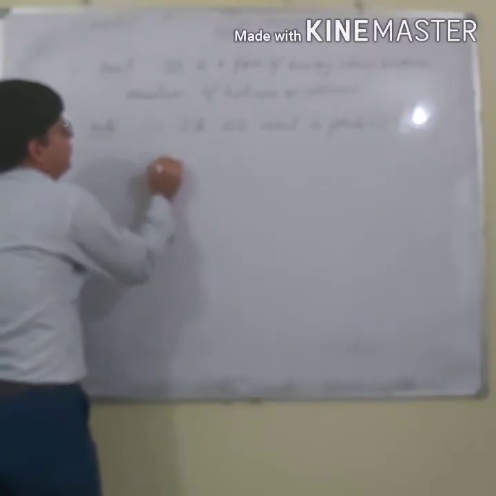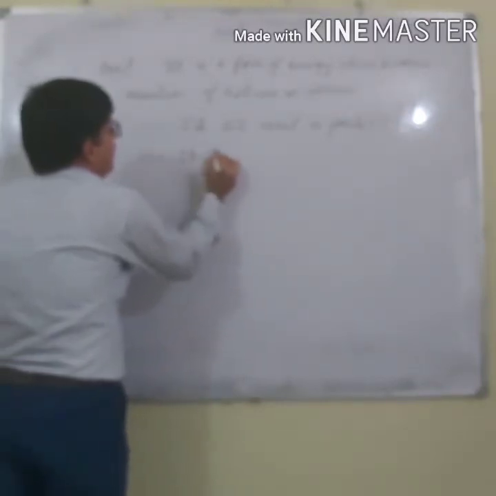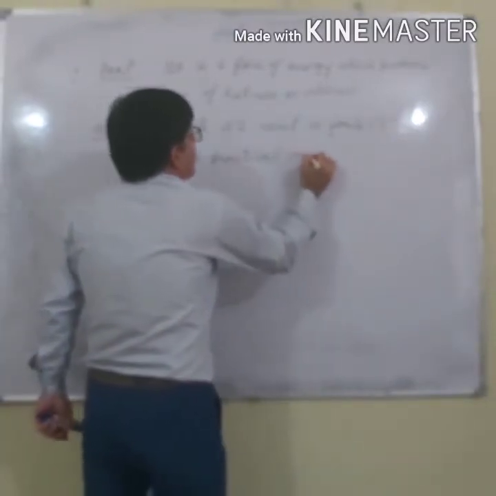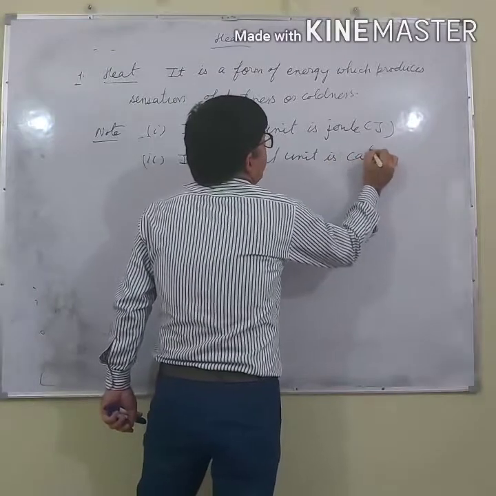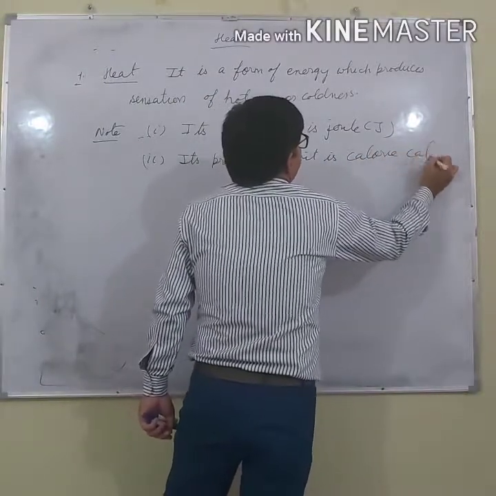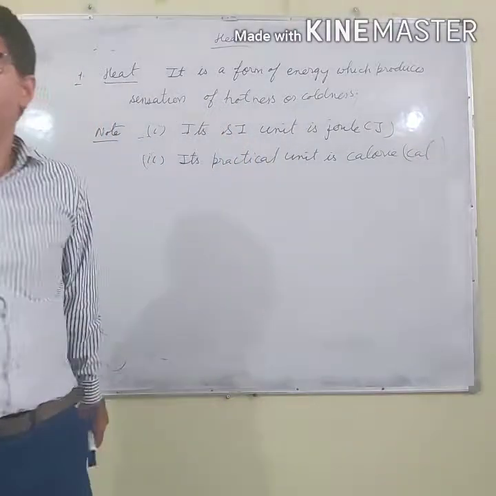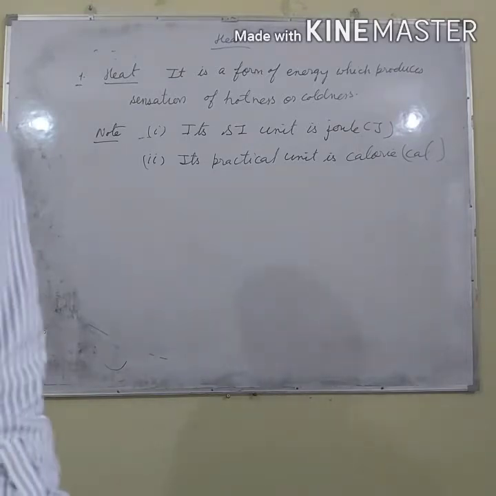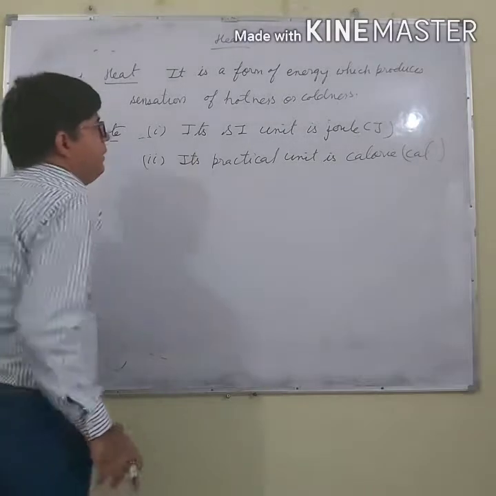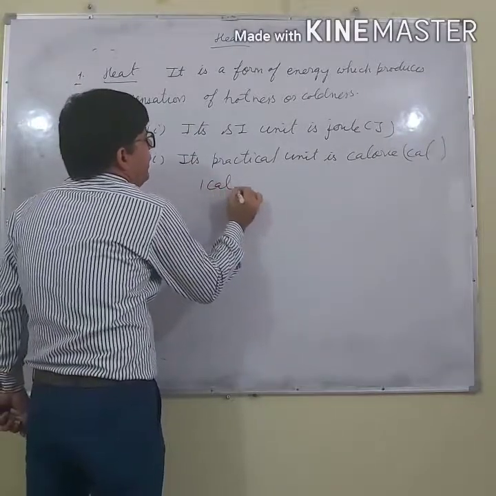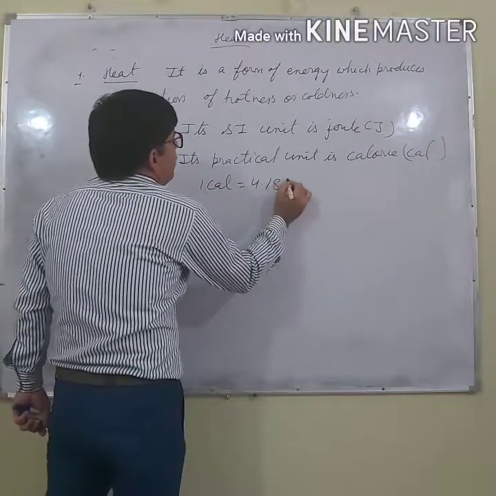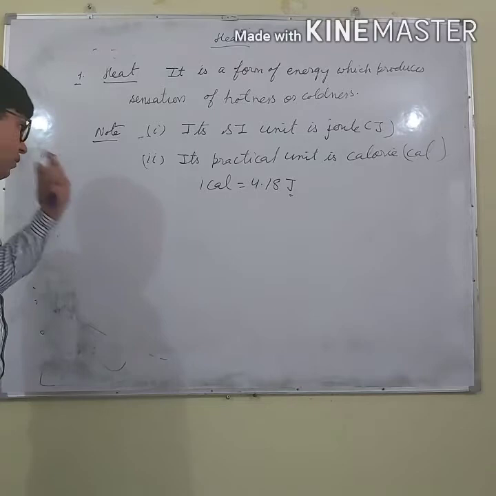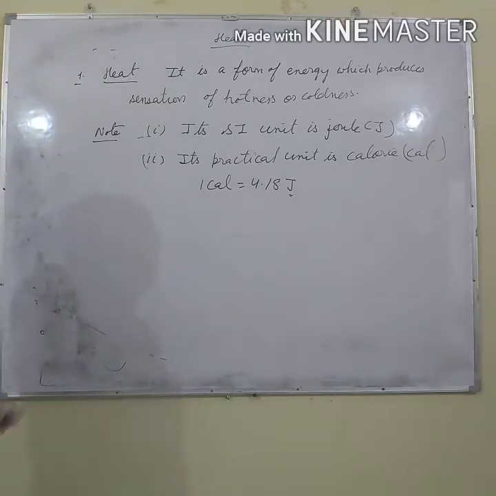Number 2, its practical unit is calorie. You might have heard calorie in some advertisement that we want to burn calories, etc. And remember, 1 calorie equals 4.18 joule. So there are 4.18 joule in 1 calorie.